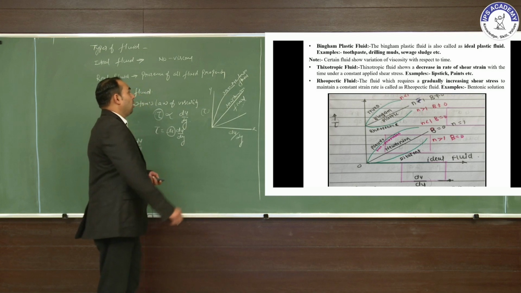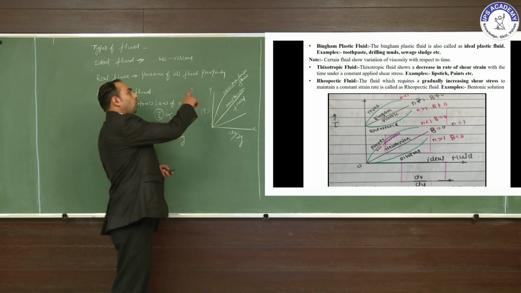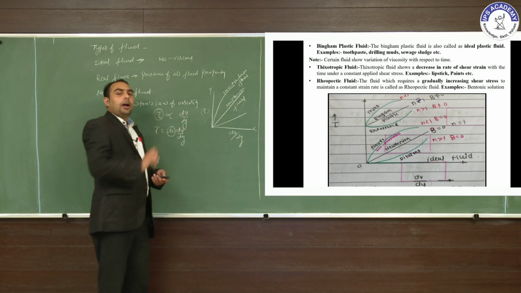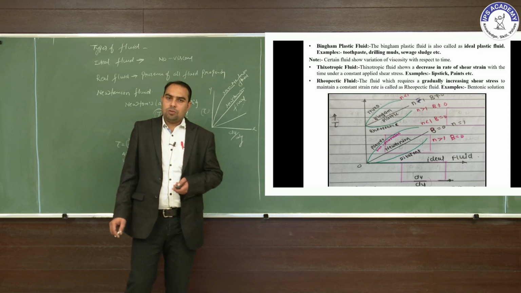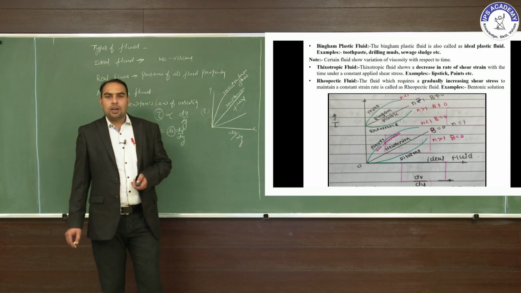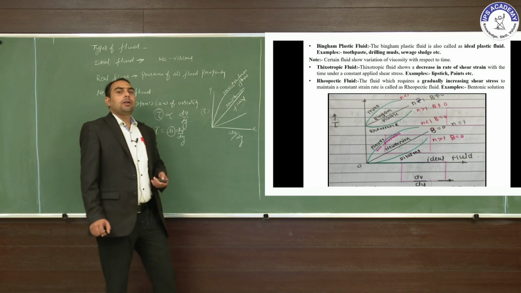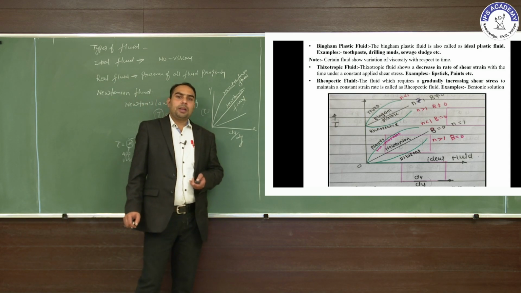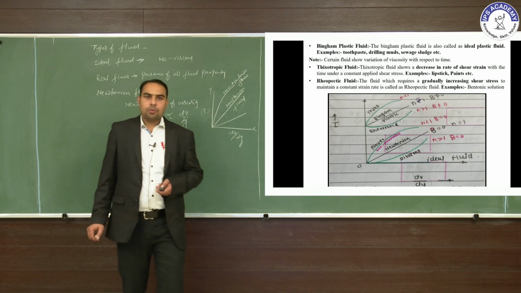Here is the diagram of the ideal plastic fluid. Next, the Bingham plastic fluid is also called the ideal plastic fluid. Examples: toothpaste, drilling muds, etc.